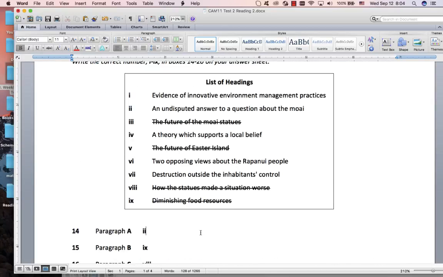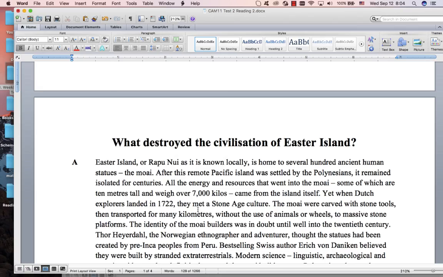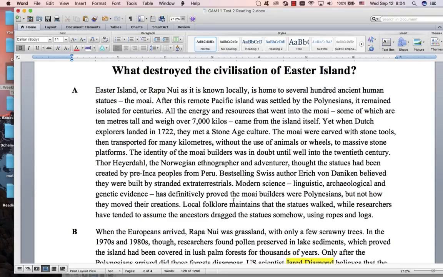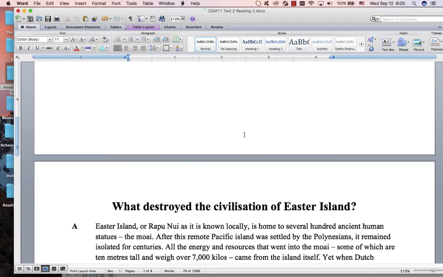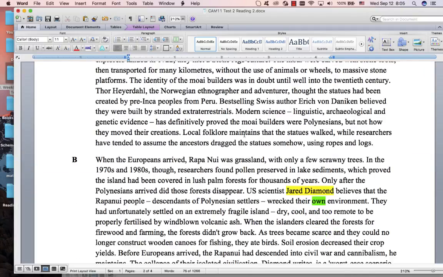So the answer to A is 2, but now how were you supposed to get that? There is no clear way. There is so much information and you don't have time to go through it all. So I think the best way for this paragraph was to delete the ones that you think it was not, and be careful about the false heading that they put there. Then you would end up with that one, and then go and look for that if you can find something that supports that. And that's the only strategy. There is no easy way to do these things, unfortunately.